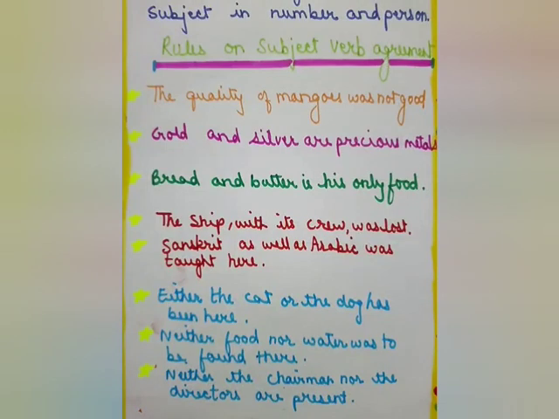Now next, two or more singular subjects connected by or, nor, either or, neither nor require a singular verb. For example, either the cat or the dog has been here. Here two subjects are there, the cat, the dog. They are connected with either or. So they take a singular verb, that is has. You know very well that with a singular subject we use has, and with plural and I and you we use have. So either the cat or the dog has been here.